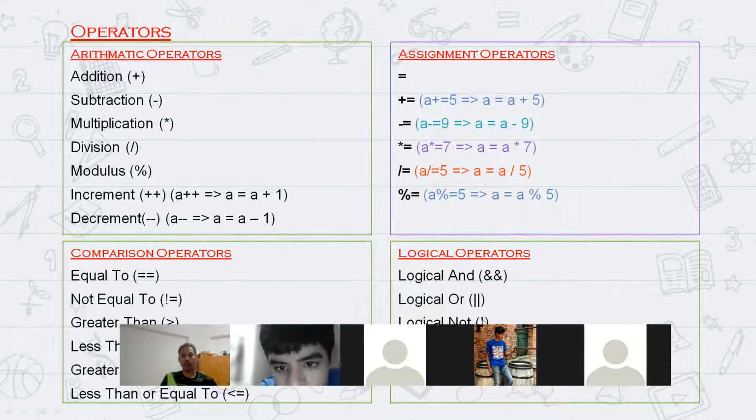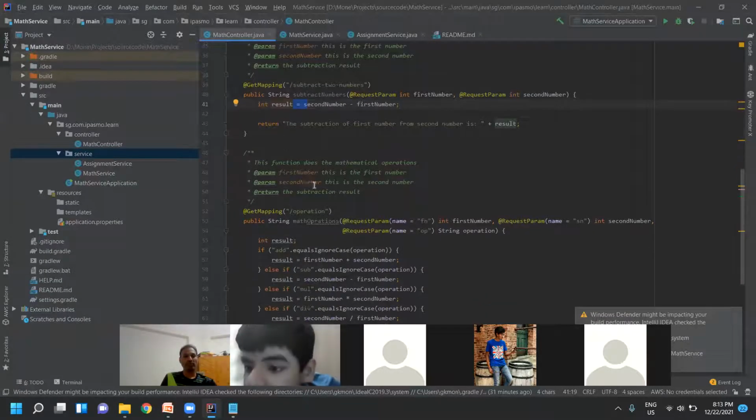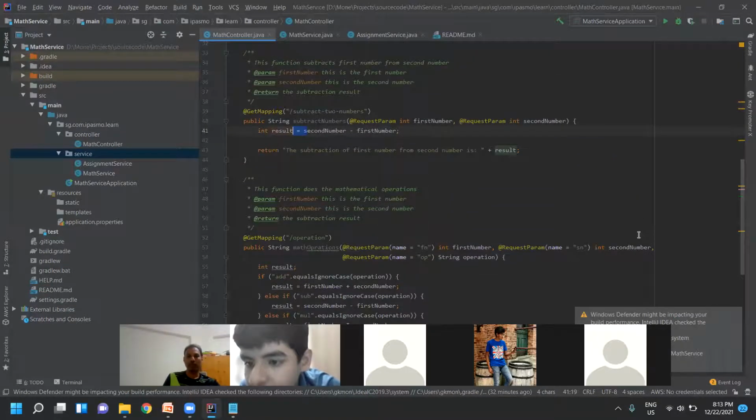Okay, let me show it in the program. Let's write the program. One time I tried this, but then it was not assigning it to a number, it assigned it to a variable only. Yeah, it assigns to a variable. Now let me show you.